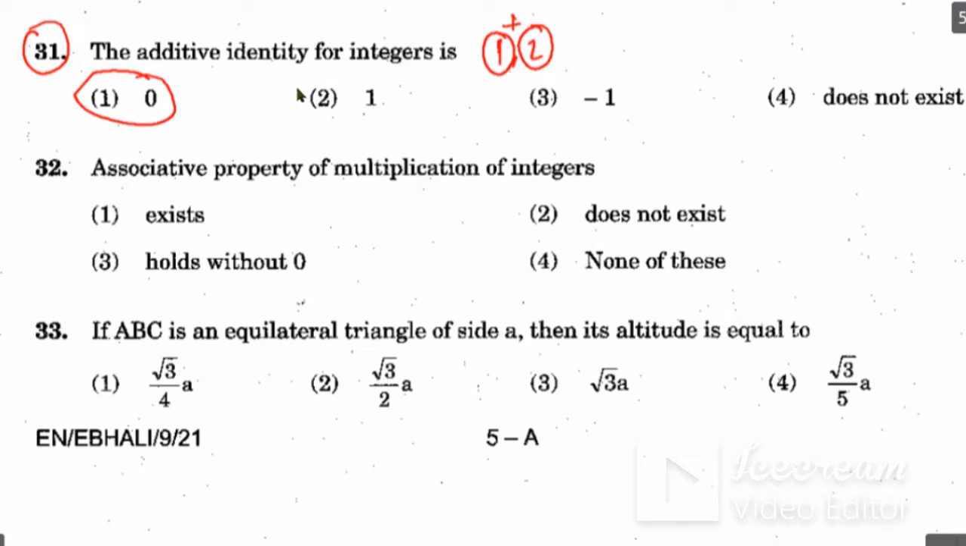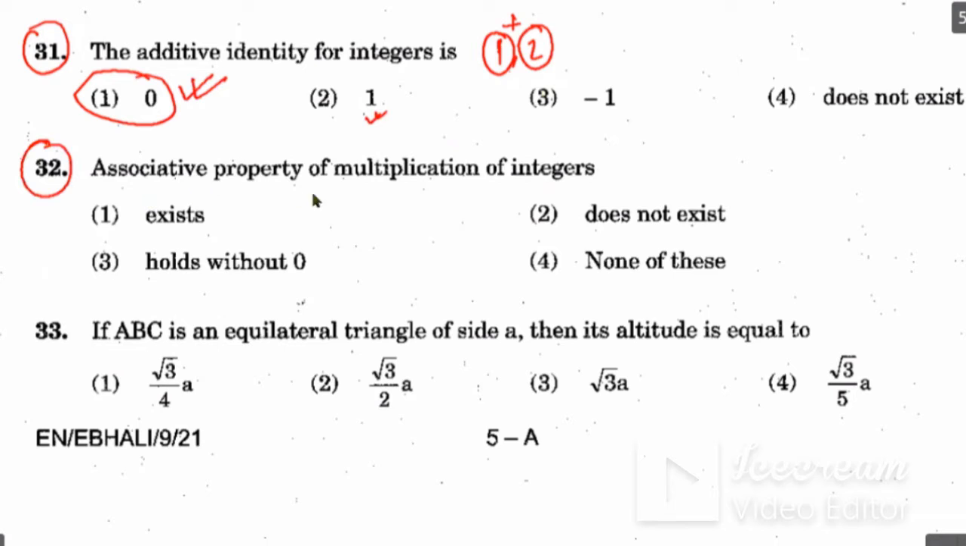Similarly, there is one more identity that is called multiplicative identity. So that multiplicative identity is 1, because if you multiply anything by 1, you will get the same thing. That's why it is called multiplicative identity. So here in question number 31, the answer is 1.